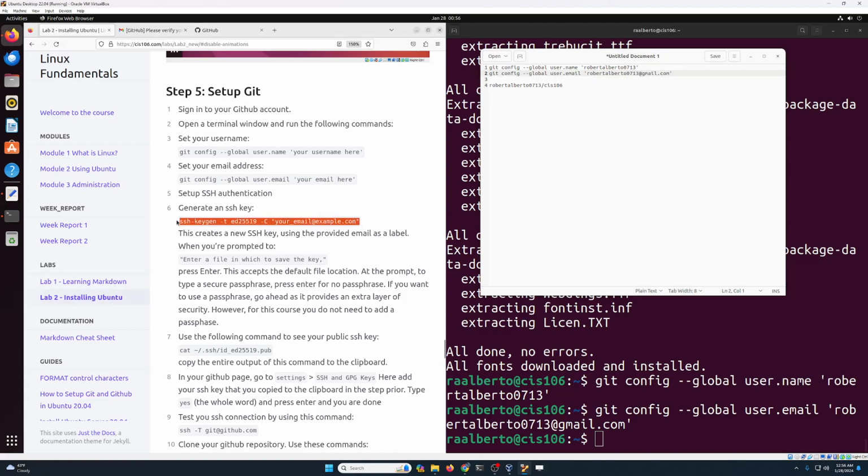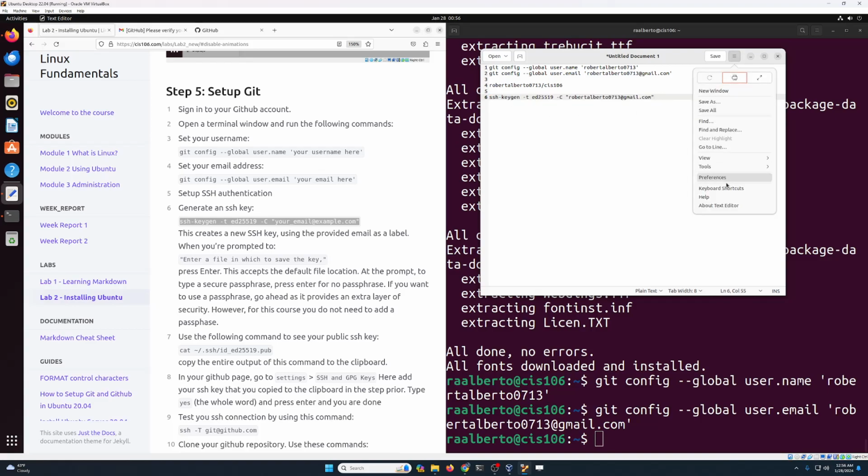Again, I'm gonna copy this and I'm gonna paste it over here. So my email address is this one over here. So let's paste it right over here. So make sure that you type everything correctly, just like you see over here.